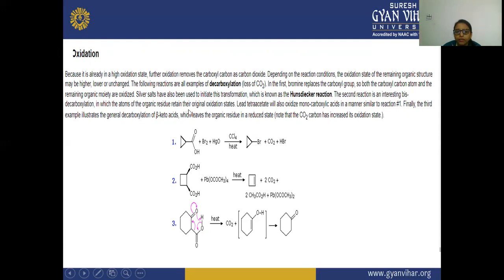Silver salts have also been used to initiate this transformation, and this is known as the Hunsdiecker reaction. The second reaction is an interesting decarboxylation. You can see here the decarboxylation is happening in which the organic residue retains the original oxidation state. Lead tetraacetate will oxidize the monocarboxylic acid in a manner similar to the first reaction. And finally, the third example is the decarboxylation of a beta-keto acid. In this, you will see the organic residue is reduced.